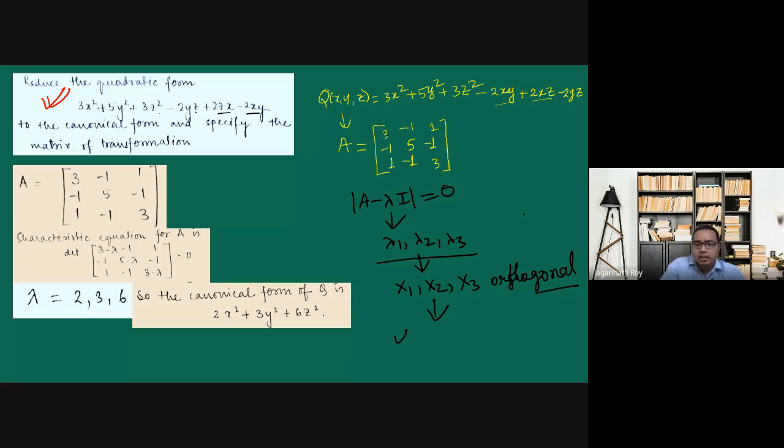So we'll make the length 1. From this, we will get the P matrix, matrix of transformation, alpha 1, alpha 2, and alpha 3.